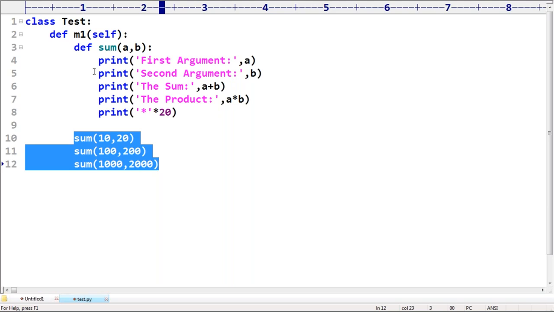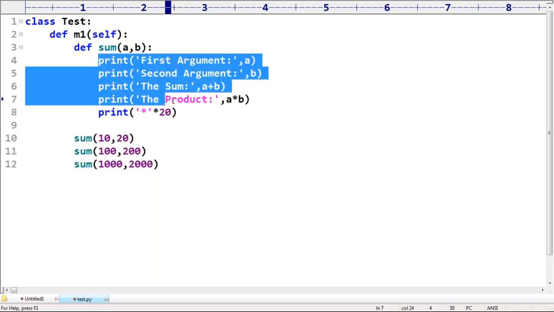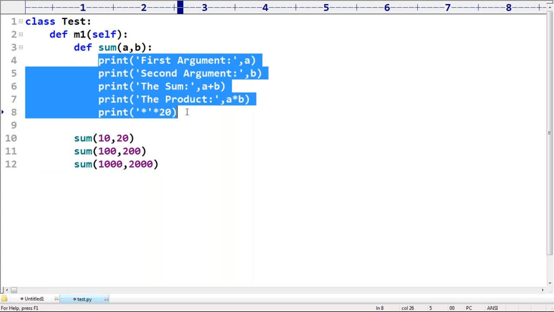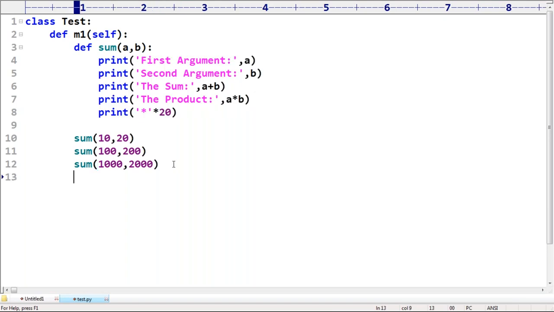Sir, by mistake, if the sum method is not there, then I would need to write this code multiple times. Unnecessary duplicate code, the length of the code is going to increase, and readability is going to go down, sir. Okay, well, the M1 method is completed. Now I'm outside of the class. How can I create an object of the Test class? t is equal to Test.